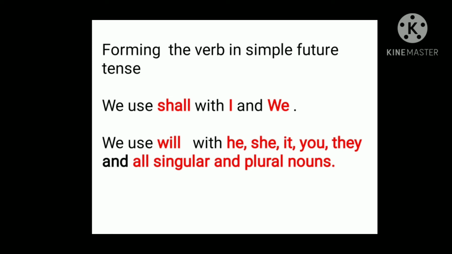Okay, we use shall with I and we. Normally we will use shall with I and we, but in some places we also use will with I and we. Apart from this, we use will with he, she, it, you, they, and for all singular and plural nouns. For all singular and plural nouns, we will use will only. He, she, it, you, they.